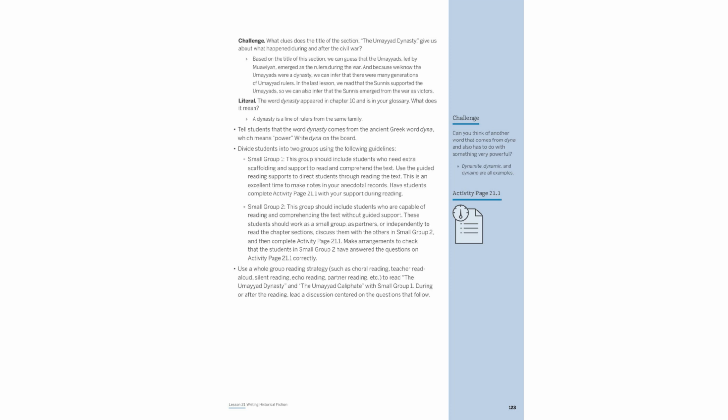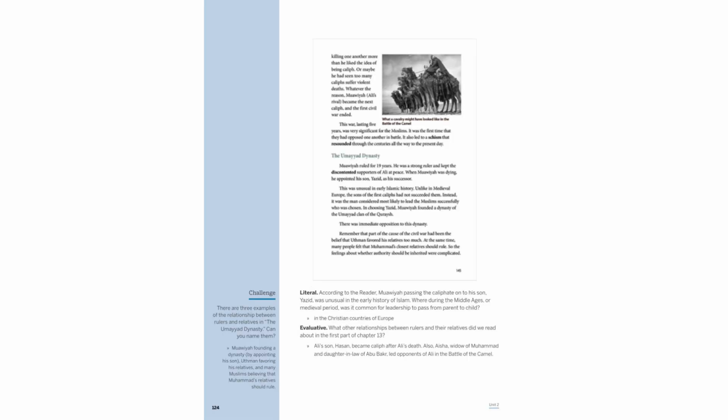The Umayyad dynasty, led by Muawiyah, emerged as rulers after the Civil War, supported by the Sunnis. A dynasty, from the Greek dyna, meaning power, signifies a line of rulers from the same family. This period marked the rise of the Umayyads, establishing a powerful lineage in Islamic history. Muawiyah's decision to pass the caliphate to his son, Yazid, was atypical in early Islamic history.